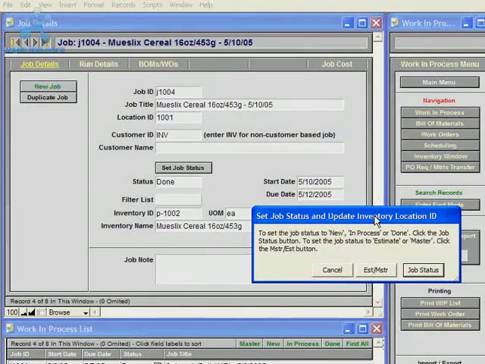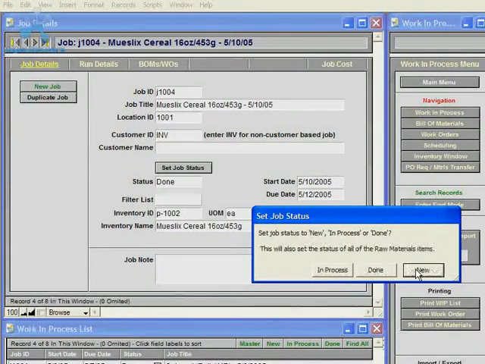For instance, in the inventory module, the inventory control changes based on whether the job status is in process or done, where it changes the inventory levels for all of the raw materials records and for the finished good products records that are in process.